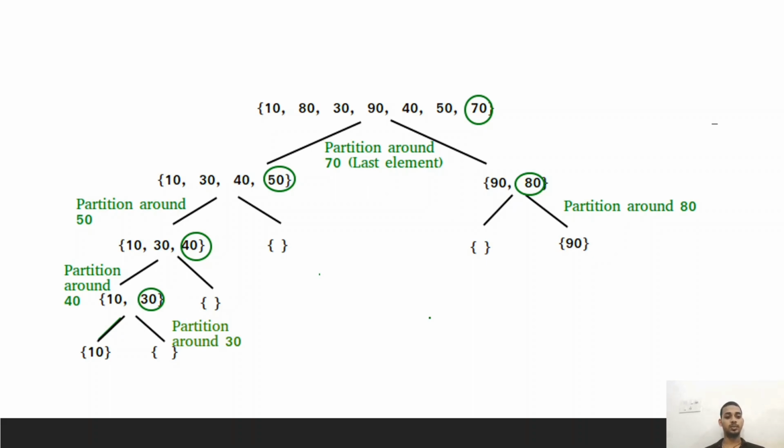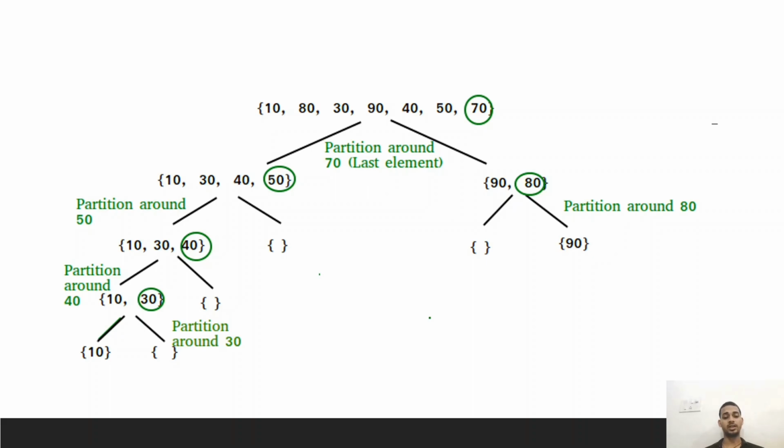Then we again partition around 30, so 10 on the left side. On the right hand side we will partition around 90, so 80 will go on the left side. So the sorting is 10, 30, 40, 50, 70, 80 and 90.